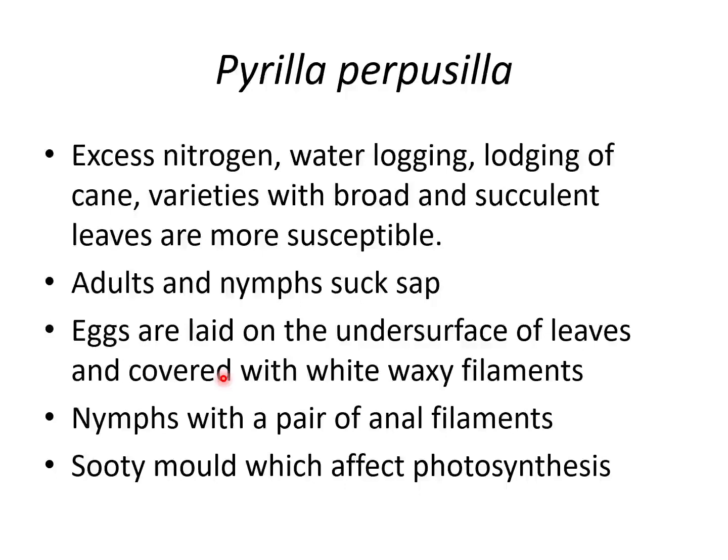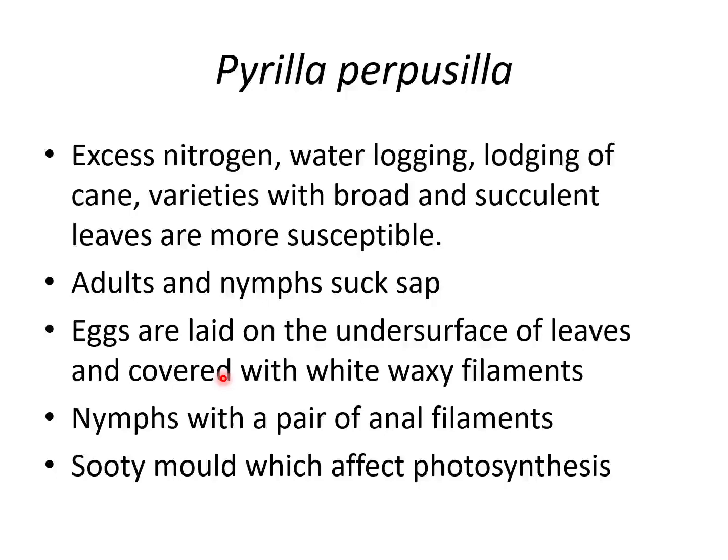The eggs are laid on the undersurface of the leaves, and eggs will be covered with white waxy filaments, which you can see in the next slide. You can clearly see eggs laid on the undersurface of the leaf with white waxy filaments. And the nymph is typical in nature. The nymph has a pair of anal filaments. That's how we can identify the nymphs of Pyrilla. That's one typical feature of Pyrilla.